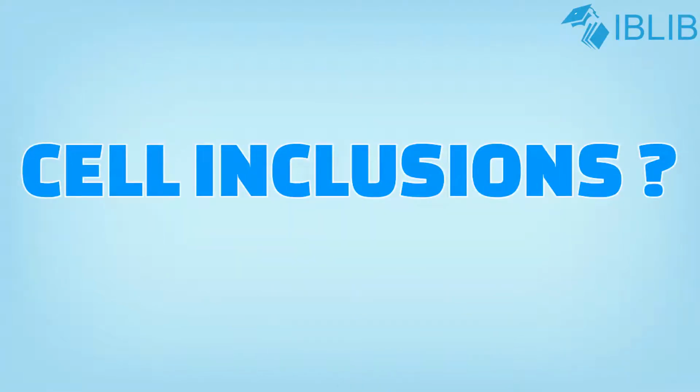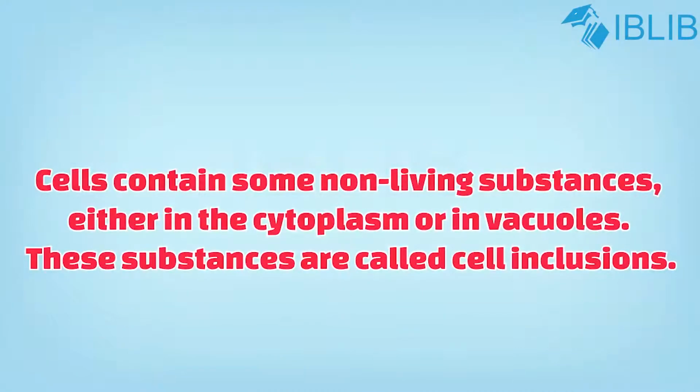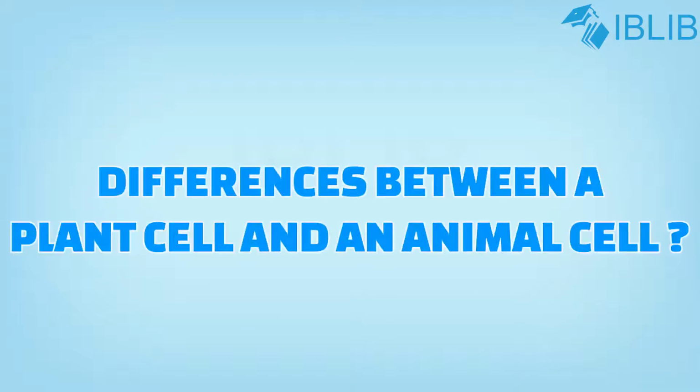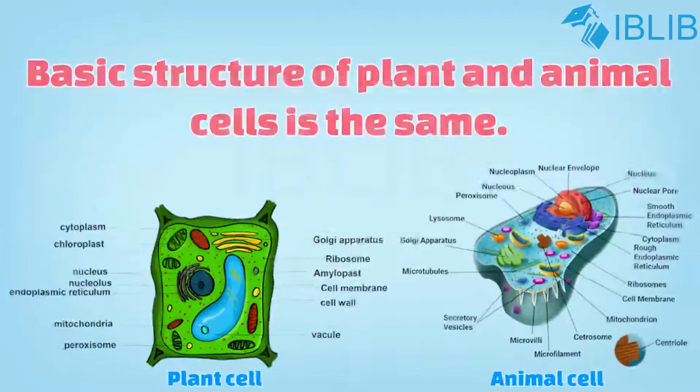Cell inclusion. Apart from these organelles, cell contains some non-living substances, either in the cytoplasm or in the vacuole. These substances are known as cell inclusions. These may be food products such as starch and oil globules or waste materials such as gum, resin, latex or tannins.